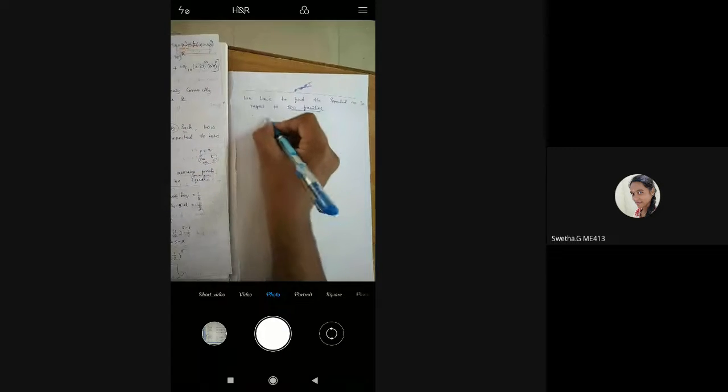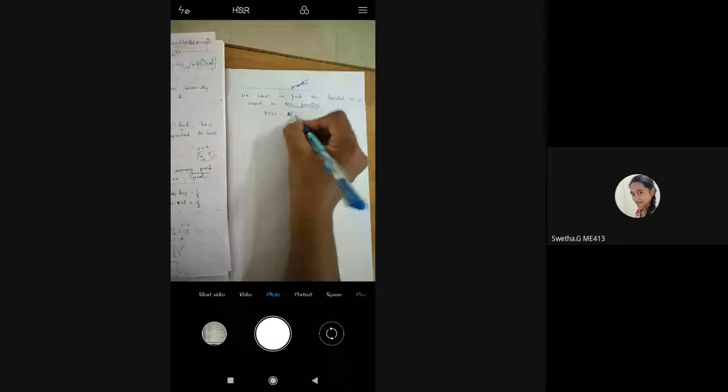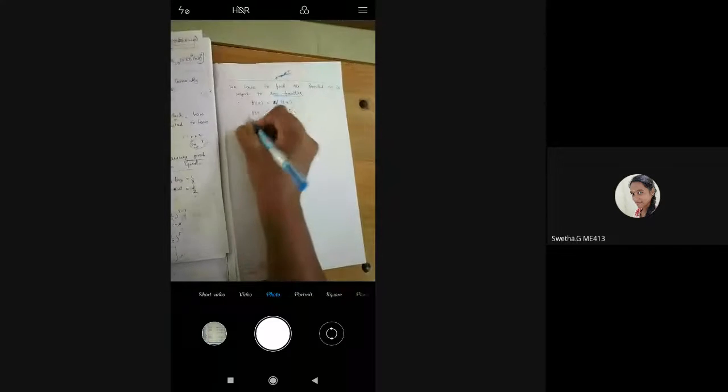Therefore, f of x is equal to n into p of x. This formula you know. So n is 800, 800 into 5Cx divided by 32. Yes. So we got f of x.